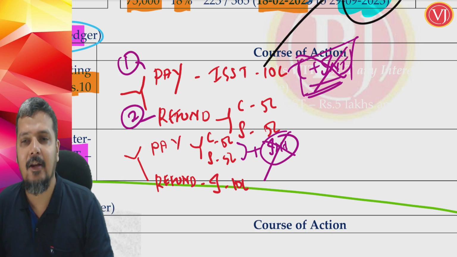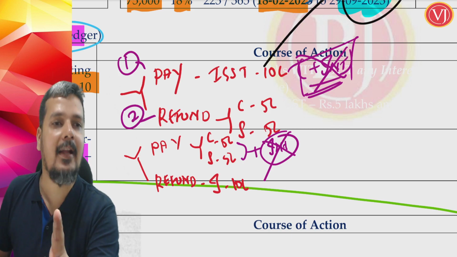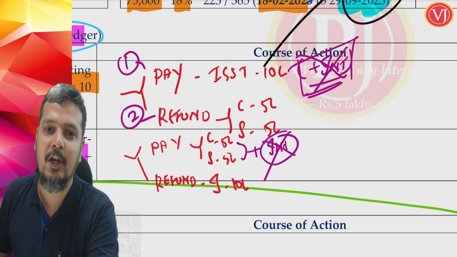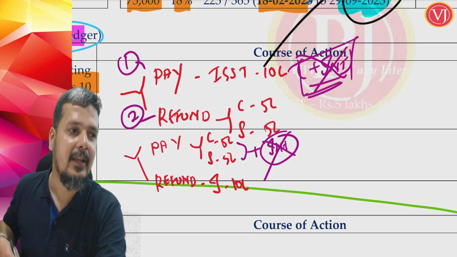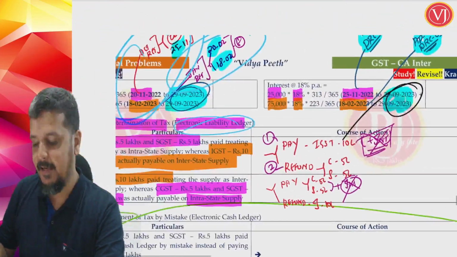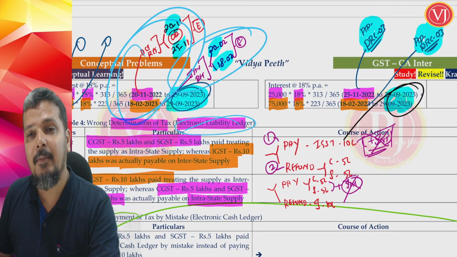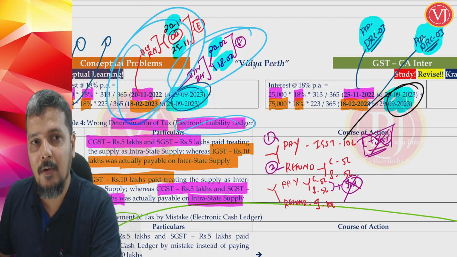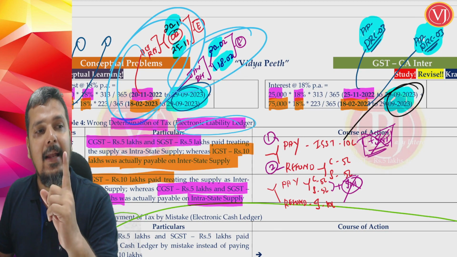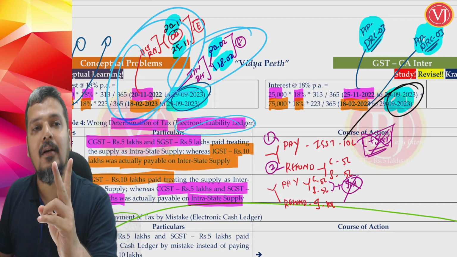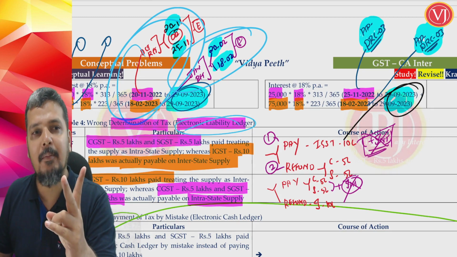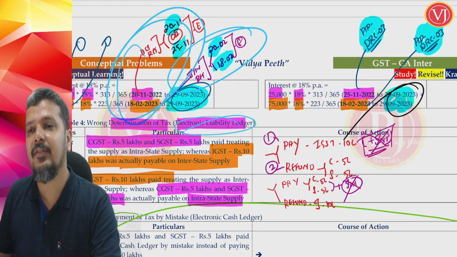Right? So logically, I will make it very simple. Step number 1, pay the correct tax. Step number 2, claim the refund of wrong tax. In step number 1, when you are paying the correct tax, no need to pay interest. So that is all about your payment chapter and all the ifs and buts about your interest. In the payment chapter, the most important area where you should focus a lot is interest, which is now categorized into 1, late payment, other, wrong availment and utilization. Availment is not so important. What is important is wrong availment and utilization of input tax credit.